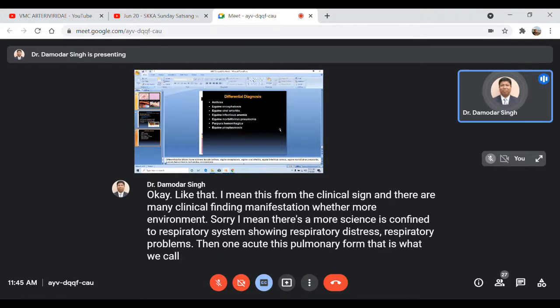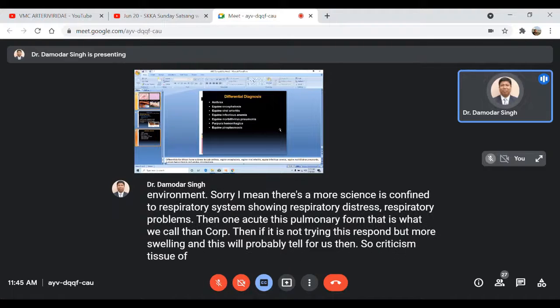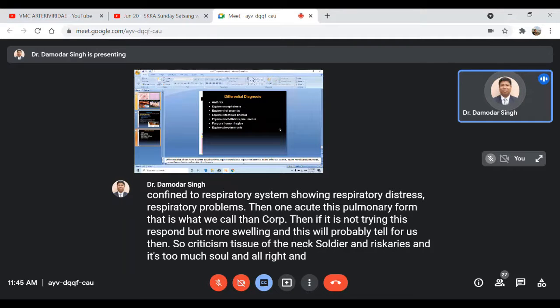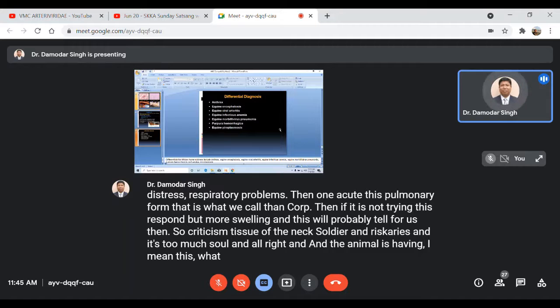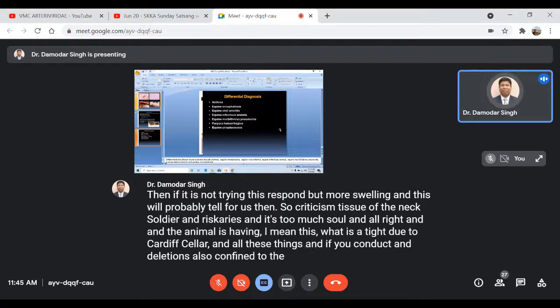If it is not showing respiratory signs, but more swelling in the supraorbital fossa and the subcutaneous tissue of the neck, shoulder, and brisket region is very edematous and swollen, and the animal dies due to cardiac failure, and the lesions are also confined to the cardiovascular system, then it is the cardiac form. When both are mixed, it is a mixed form. This way we have to differentiate, right?